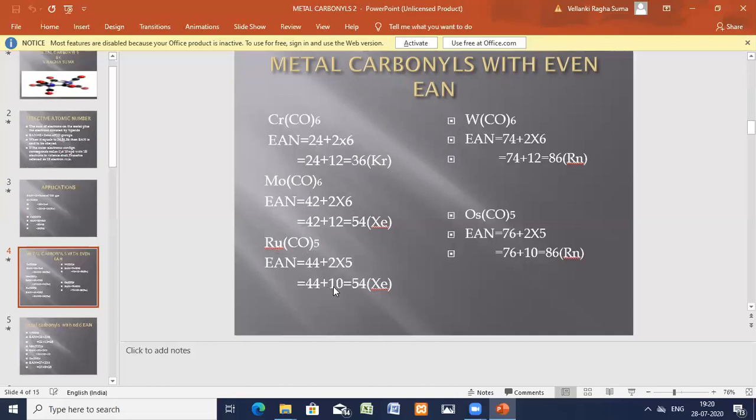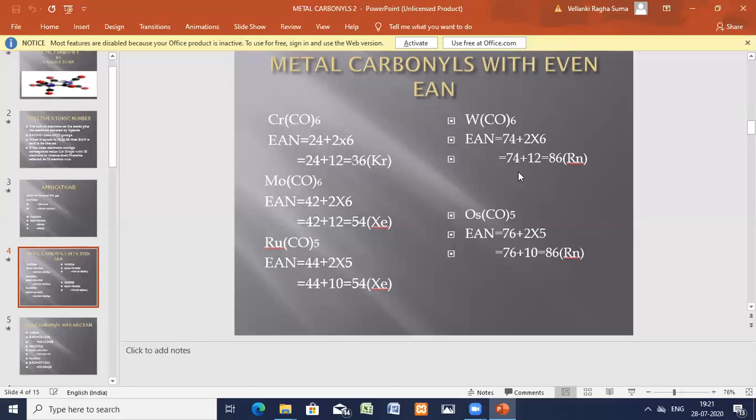44 plus 10, you'll be getting 54. Okay, ruthenium atomic number 44, number of carbonyls 5, 5 into 2, each carbonyl is giving 2 electrons. So it is 44 plus 10 equal to 54, xenon configuration. Next, let us see tungsten hexacarbonyl. In this, tungsten atomic number is 74. Carbonyls are 6, ligand carbonyls are 6, 6 into 2, 12, 74 plus 12, it is 86.